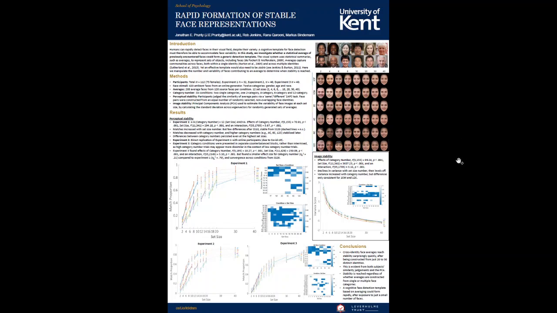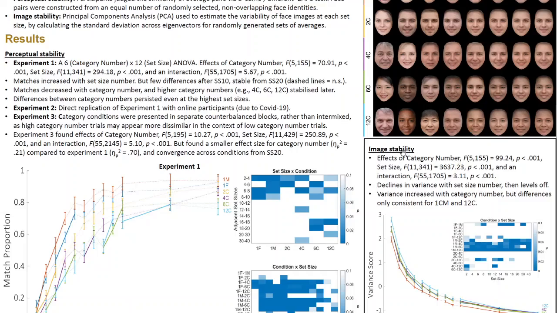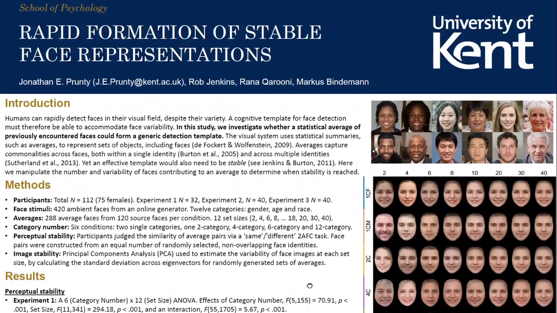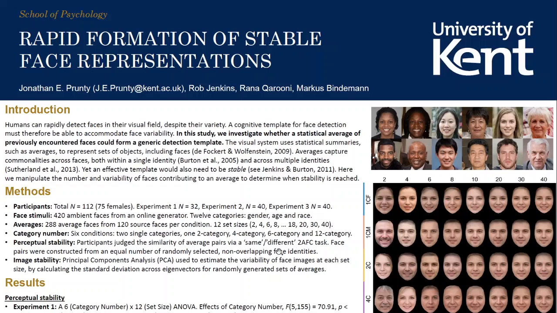We are currently investigating whether an average of previously encountered faces could form a generic detection template that could deal with this variability. We already know that the visual system can extract average representations from sets of faces, and that averages are very good at capturing the commonalities between faces. However, a good detection template also needs to be stable. Our aim here was to find out how many unique face identities are required to form a stable cross-identity average.